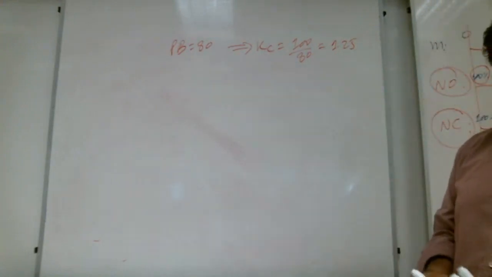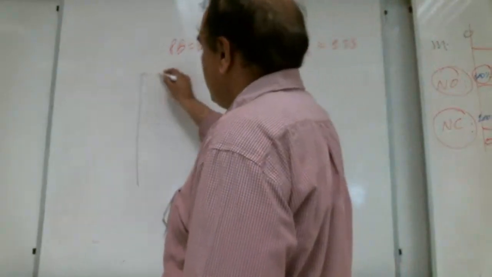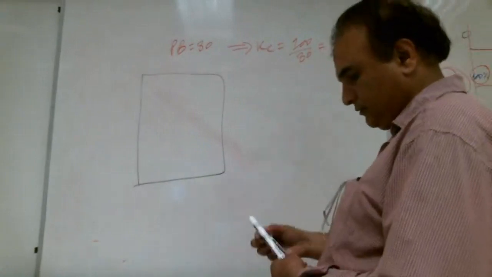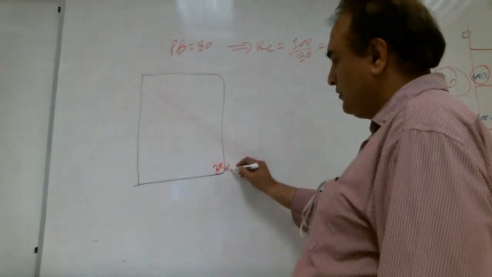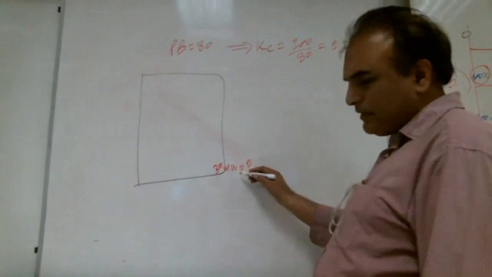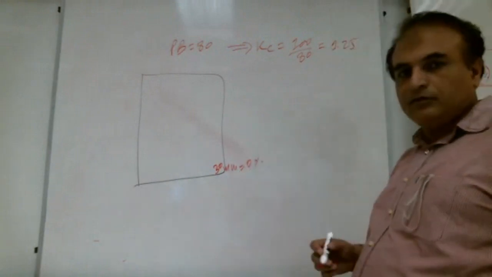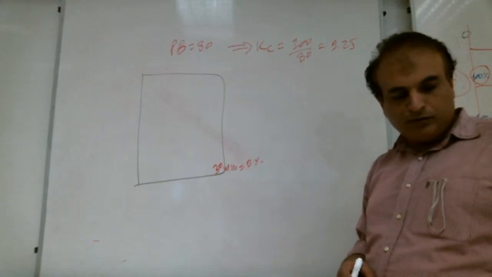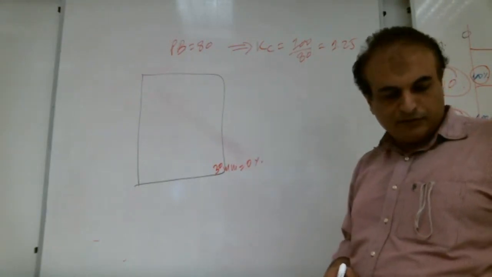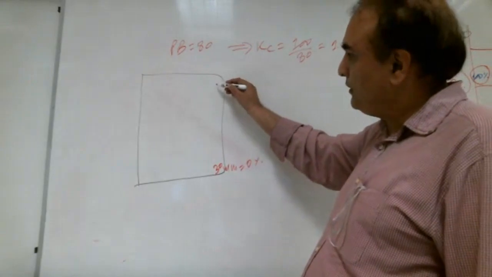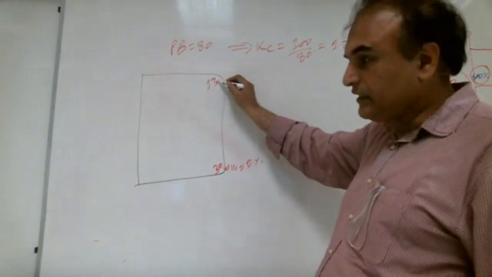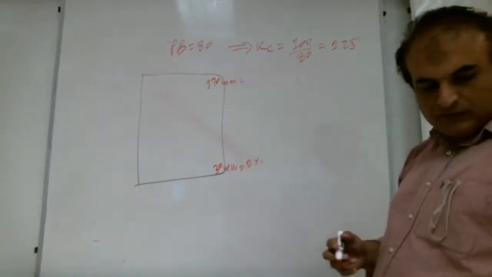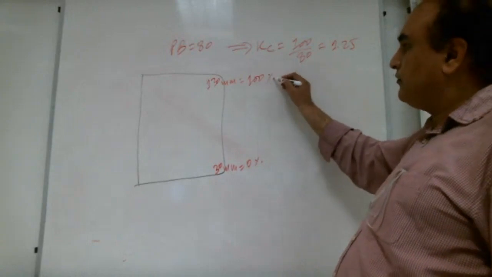A level tank is calibrated as follows. This is the level tank. 30 mm equals 0%. What is mm? Millimeter. And 130 millimeter equals 100%.